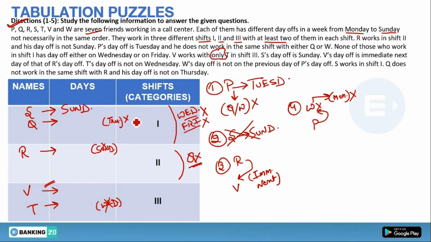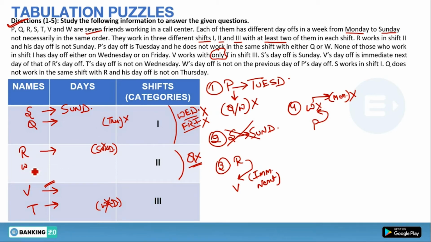Now we have plotted all the hints given to us in our table. To complete the puzzle, we will use the remaining hints. Now we know that P is blocked with Q and W. See, if I assume W with R, then there is no space left for P in our puzzle, because P is blocked with Q and W. So P cannot come in shift 1 and P cannot come in shift 2.